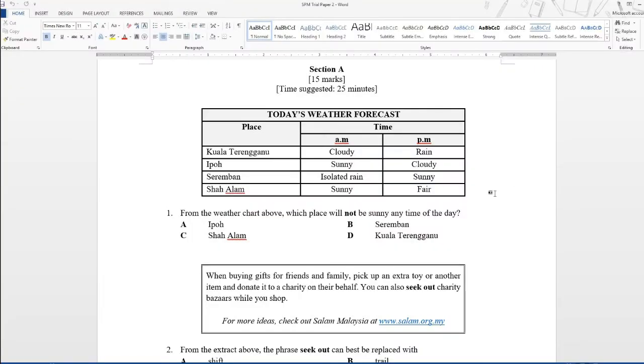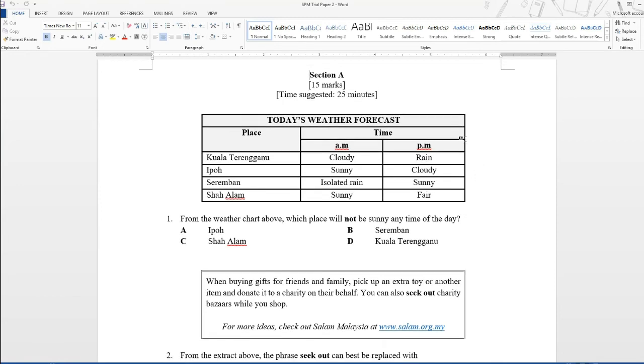Before you answer the question, you must read the question and also the options carefully, and then you read the text on top. So I repeat, you must read the question and the options carefully before you read the text on top. Now, why do you do this? You should do this because if you do not read the questions and the options, you are not sure what you're looking for in the text here. So to save you time, I suggest that you read the question and the options before you actually read the text. Let's start with our first question.